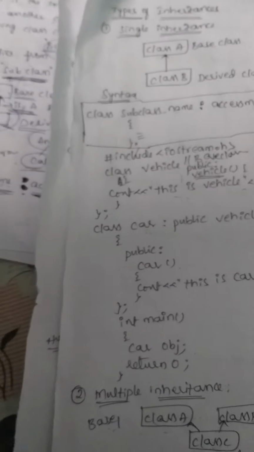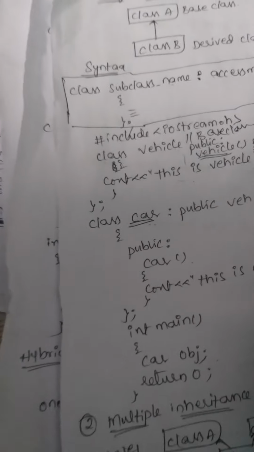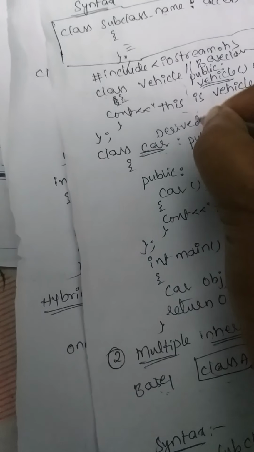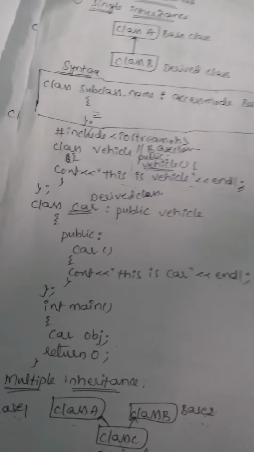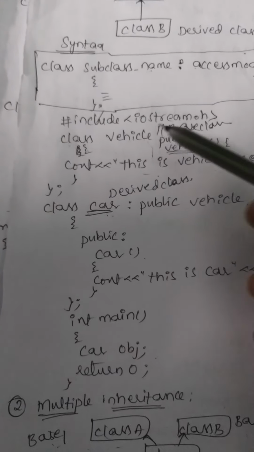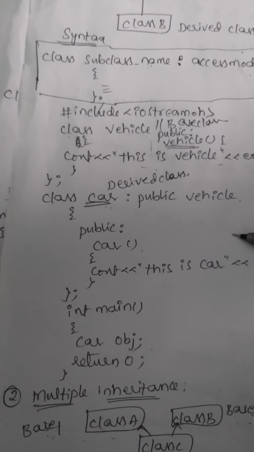Again we are creating one more class. This is a derived class, and it is deriving from the vehicle base class.